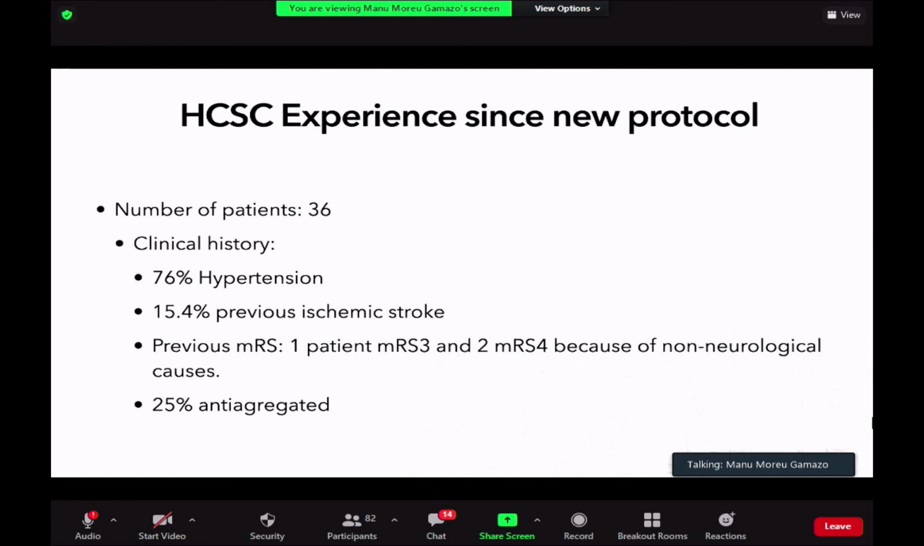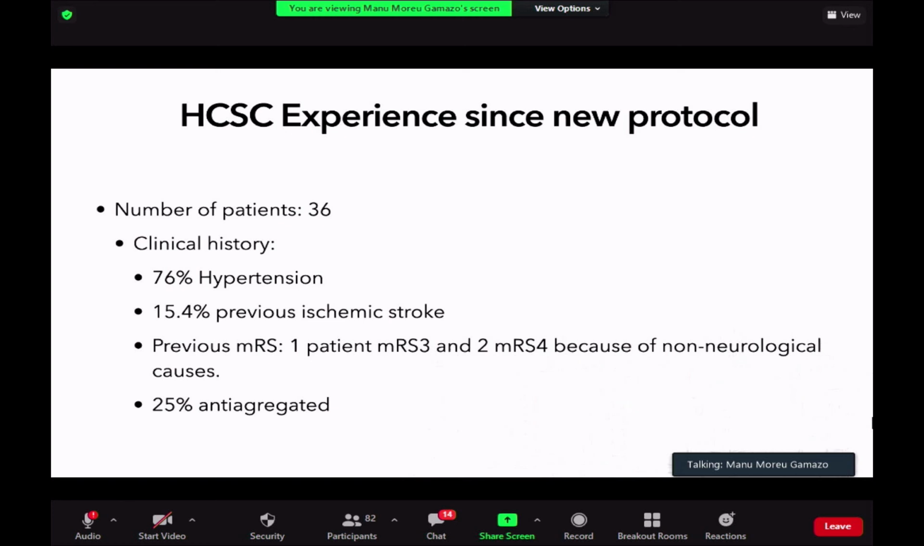Okay. If not, all the patients go inside the angio room, and if they go inside the angio room, they are candidates to stent rescue if it's needed. On this prospective series, we have only a 25%.